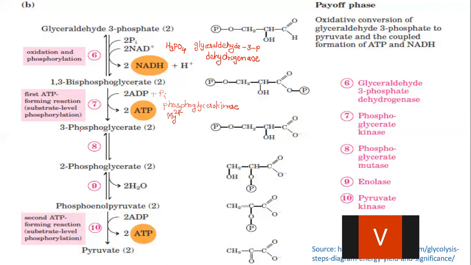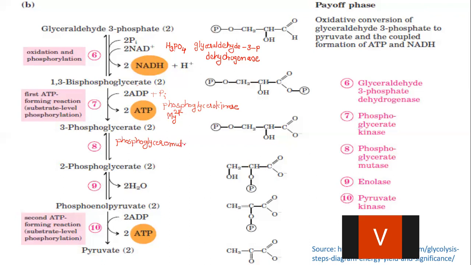Clear to all? Now in the next step, 3-phosphoglycerate is converted into 2-phosphoglycerate. So can you see here? The substrates are remaining the same, only the phosphate group has been transferred from the third position to the second position. And this is carried out by the enzyme which is known as phosphoglyceromutase or phosphoglycerate mutase.